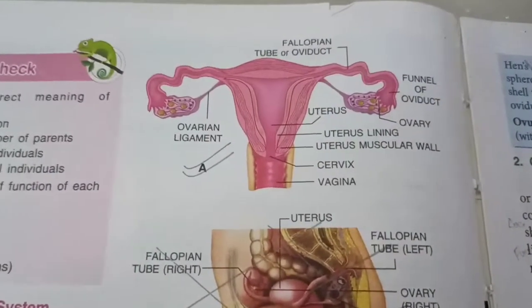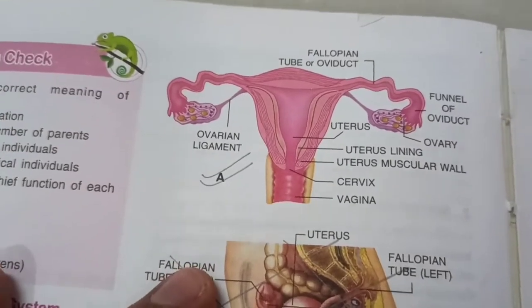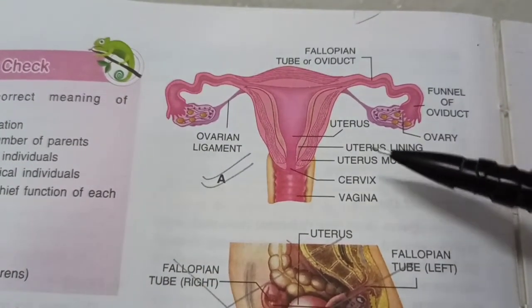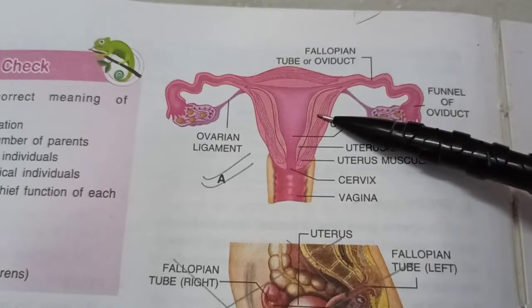Now let's talk about the female reproductive system, which is definitely more complicated. Now, this is the front view, of course. This is entirely inside the female body. We've got two ovaries here.